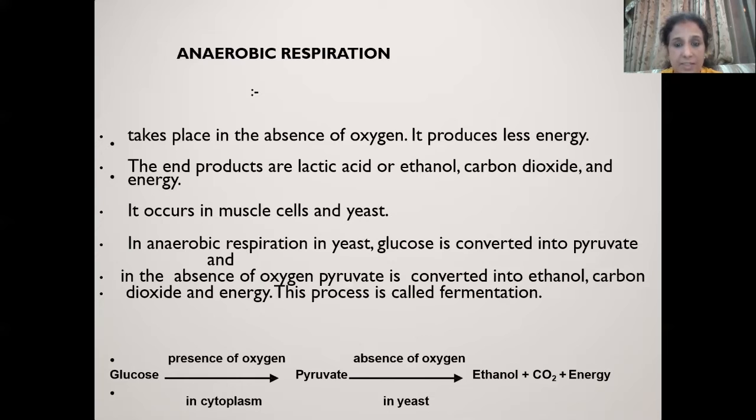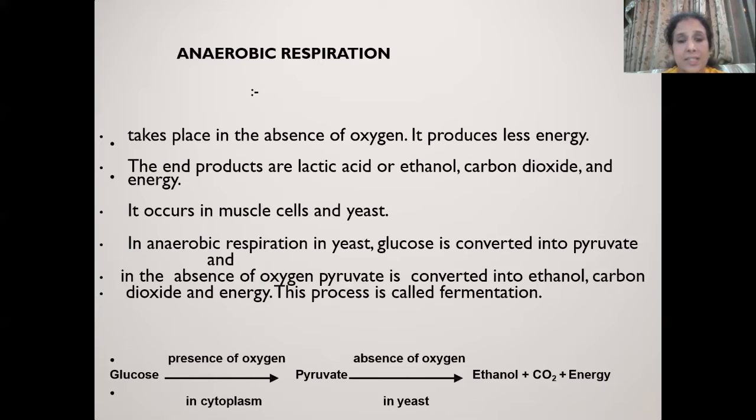Then we take rest, and this lactic acid is sent to the liver. The liver completely breaks down this lactic acid, and then carbon dioxide is released, and then we are again fresh. In the case of yeast or anaerobic bacteria, glucose is converted into a 2-carbon compound, ethanol, and carbon dioxide is released.